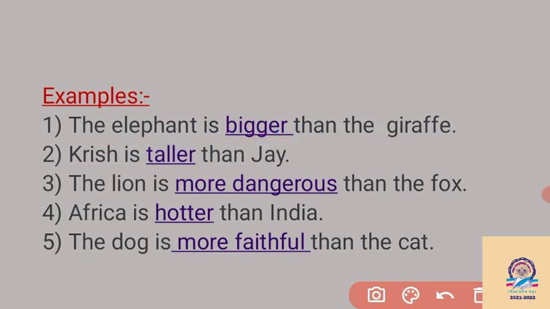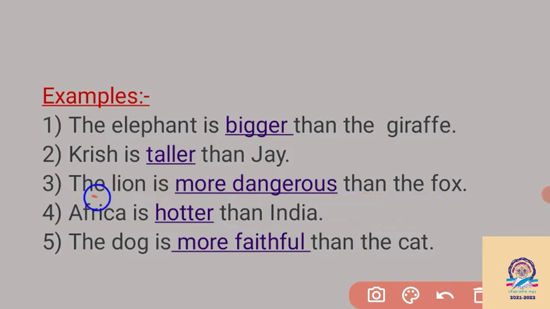Giraffe is smaller than elephant here. Then Chris is taller than Jay. So we are comparing Chris with Jay, and Chris is taller. Tall changes into taller in the comparative degree, and we have to keep "than" for the comparative degree.